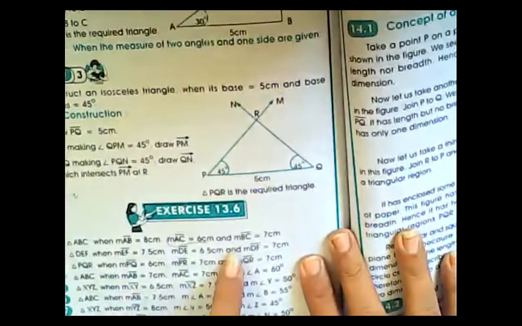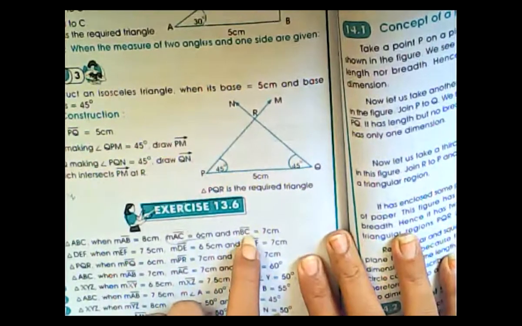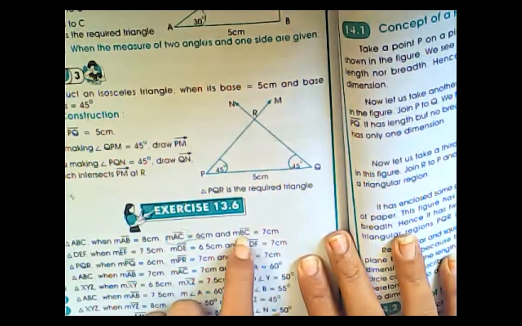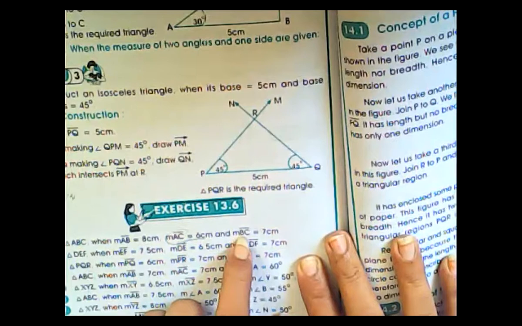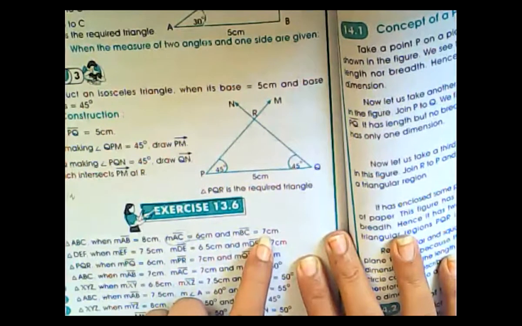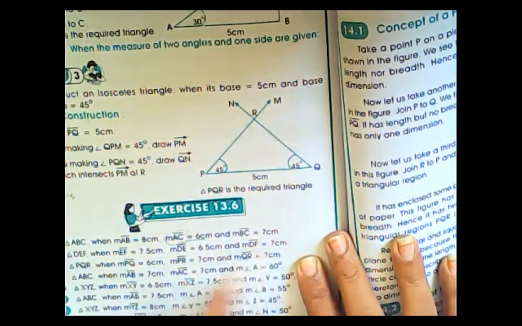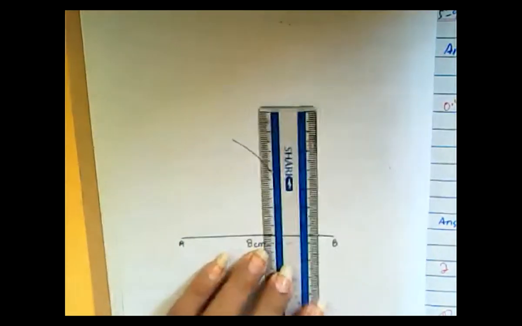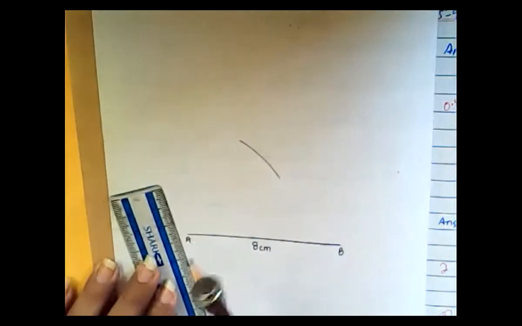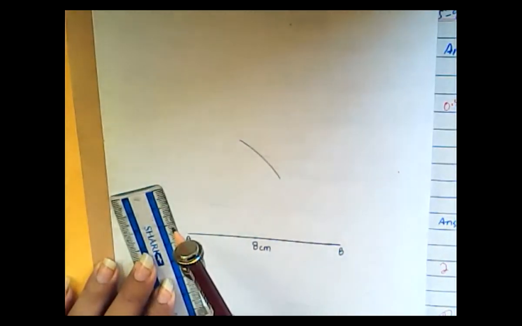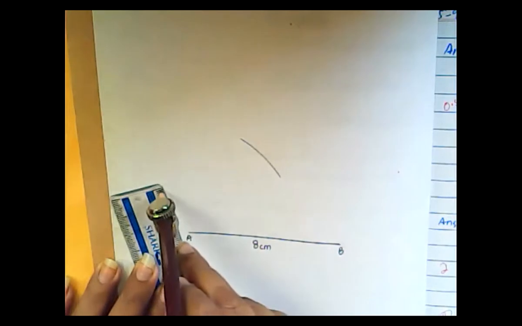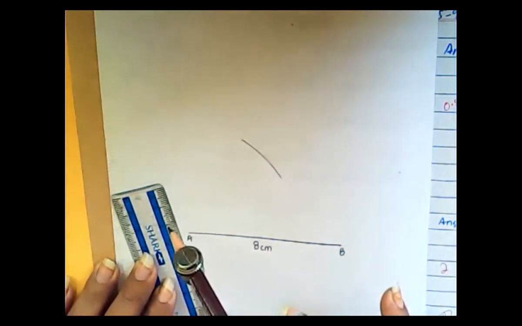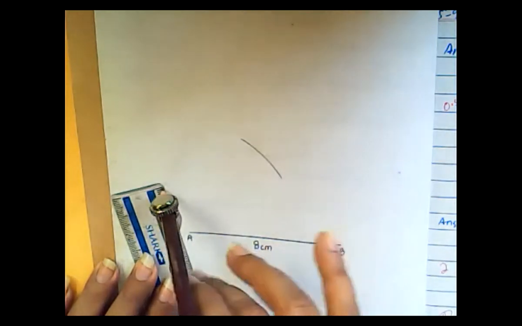Okay, now look at here. In the next step, measurement BC. Again, point C is missing and you are going to find out this point C, but point B is there. So on point B, you have to make an arc of around 7 centimeter. In the next step, open the compass around 7 centimeter, just like this. Everyone, open your compass around 7 centimeter.